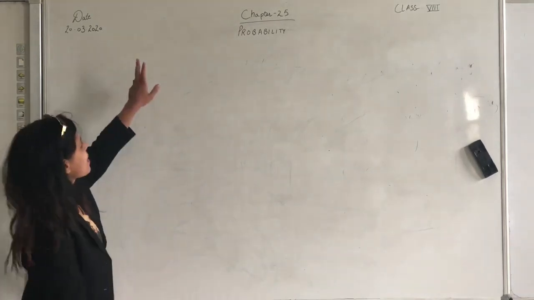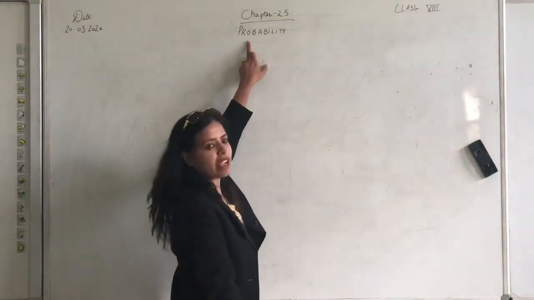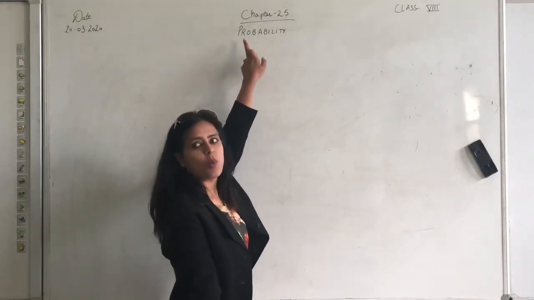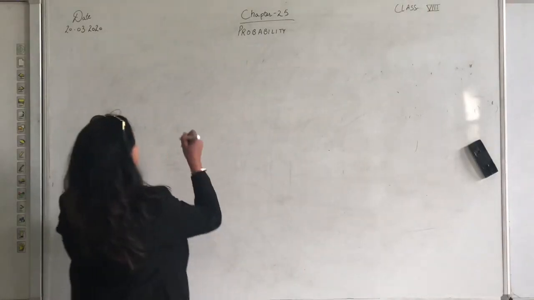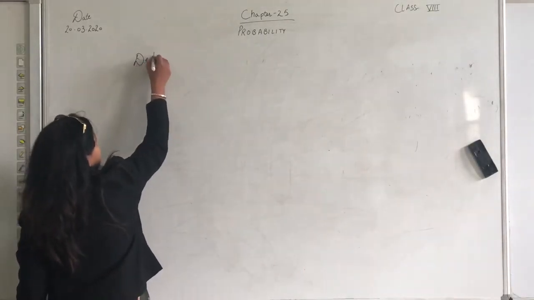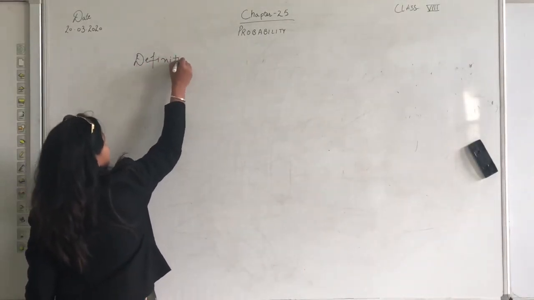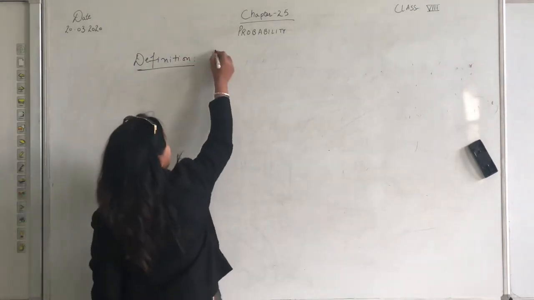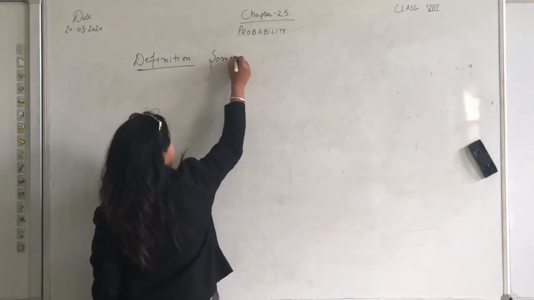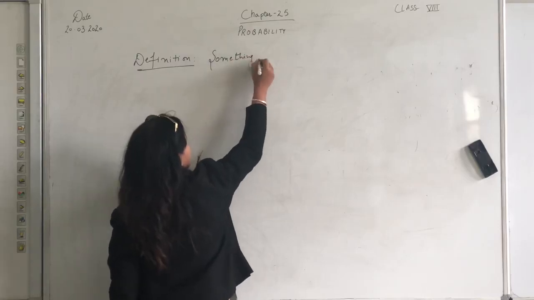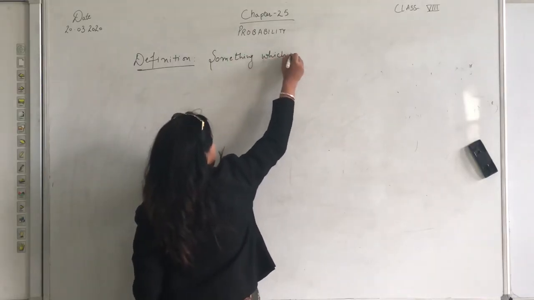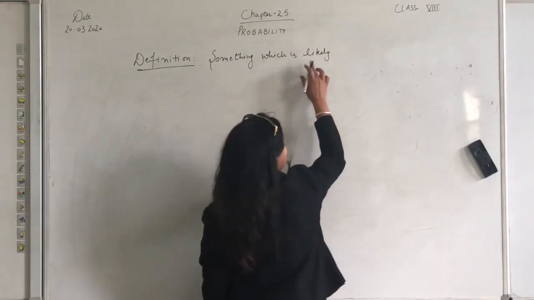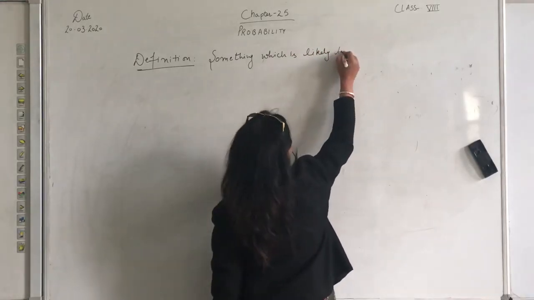We'll do the exercise for chapter 25, probability. First of all, we'll discuss what it means, starting with the definition of probability. So what does it mean? Probability means something which is likely to happen.